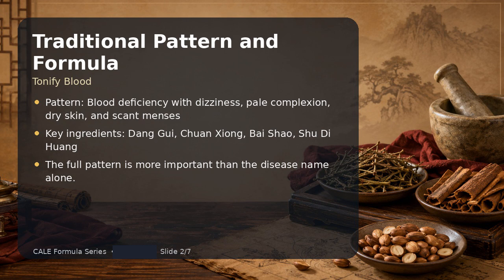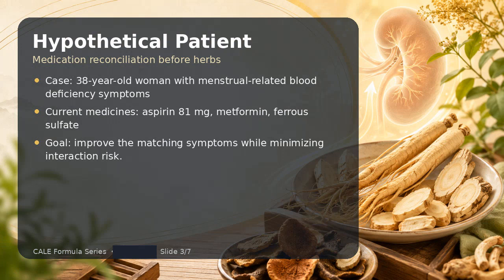I would also screen for red flags, confirm that urgent medical care is not being delayed, and review all medications, supplements, and over-the-counter products before recommending treatment. My hypothetical patient is a 38-year-old woman with menstrual-related blood deficiency symptoms. The current medicines are aspirin 81 mg, metformin, ferrous sulfate.